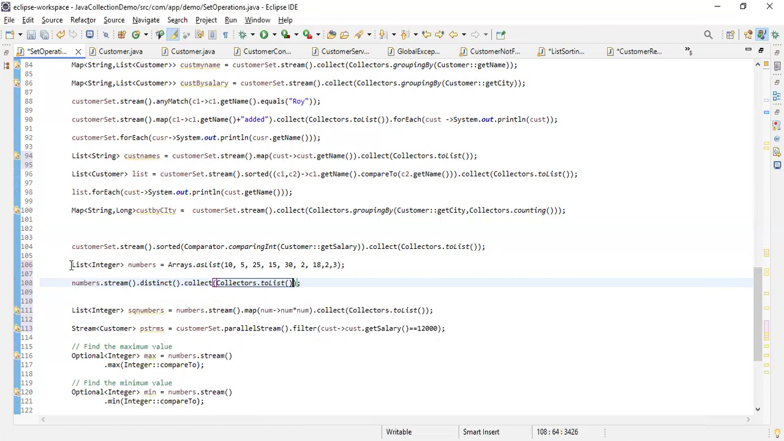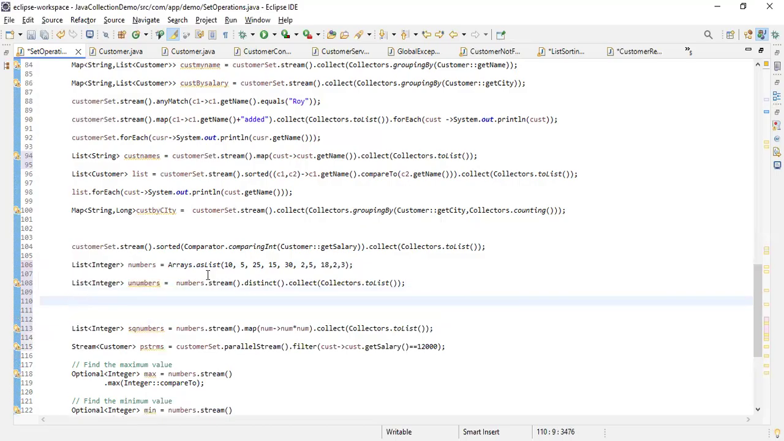So it is also getting the unique numbers basically, correct? Like this, you can use a distinct operation if you want to remove duplicates. So here 10, 5, 25, 2, 2, and maybe you can add one more 5 like this. Now let's say we try to print it, correct?